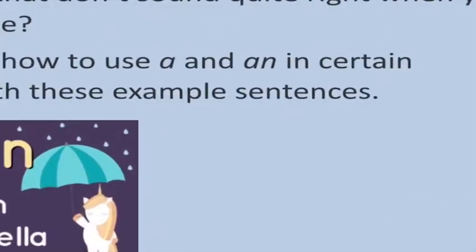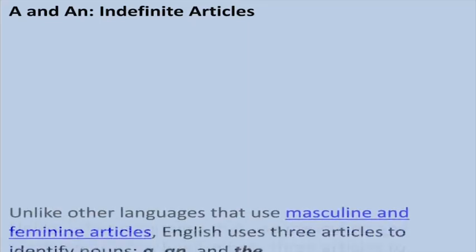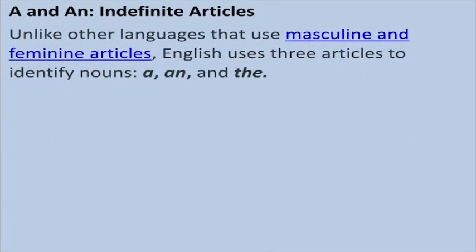The next example is a unicorn. Yes, we have done this. So let's move ahead to the proper usage of a and an. They are indefinite articles. Unlike other languages that use masculine and feminine articles, English uses three articles to identify nouns.